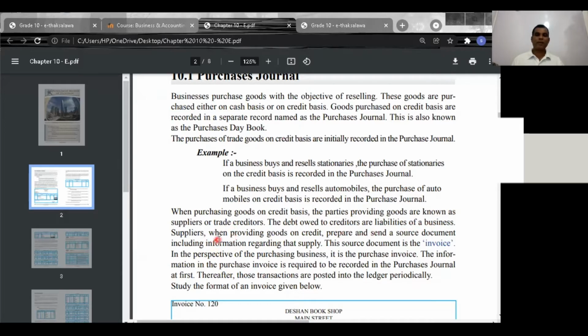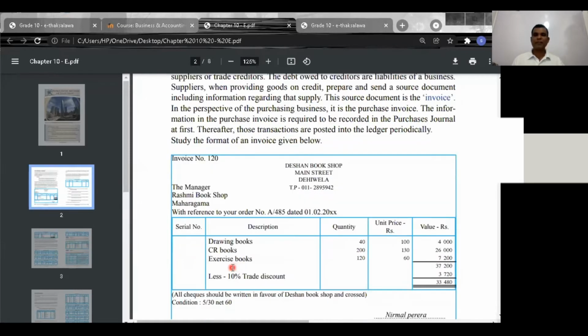Business suppliers, when providing goods on credit, prepare and send a source document including information regarding that supply. The source document is called an invoice. That is what we call the purchases invoice. Now look at this. This is what we call the purchaser's invoice. Look at this. This is the invoice number. Understand? This is the invoice number.